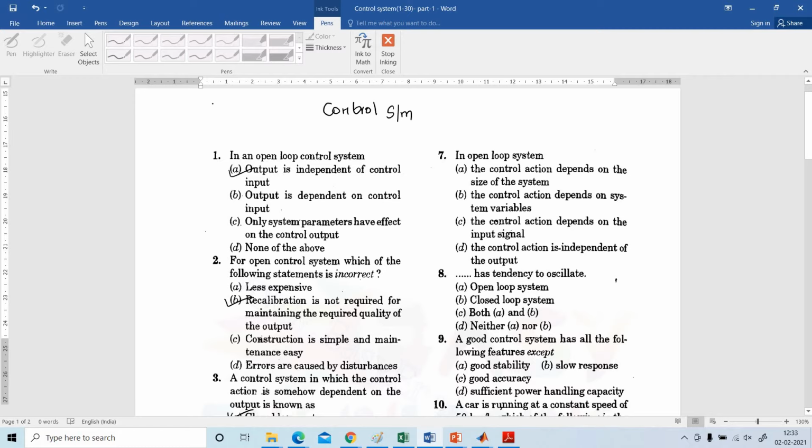7. In open loop system, the control action depends on the size of the system, the system variable, the input signal, or the control action is independent of the output. The control action is independent of the output. That's the correct answer.